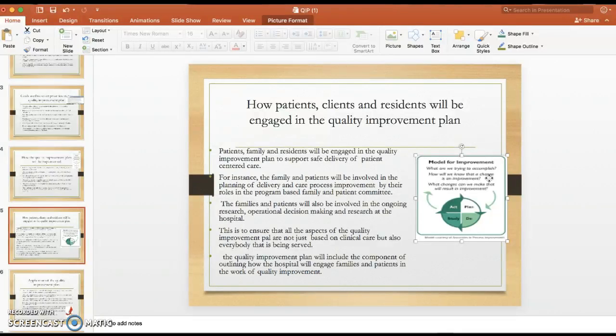The families and patients will also be involved in the ongoing research, operational decision making, and research at the hospital. This is to ensure that all the aspects of the Quality Improvement Plan are not just based on clinical care, but also on everybody that is being served. The Quality Improvement Plan will include components outlining how the hospital will engage families and patients in the work of quality improvement.